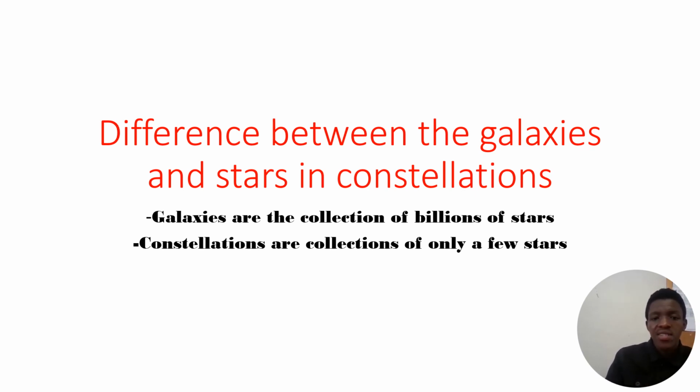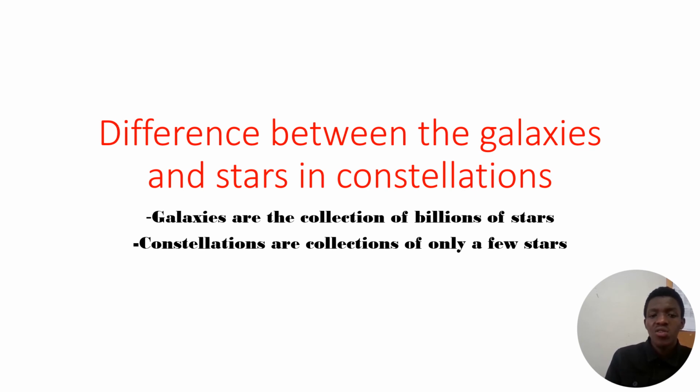Here we are differentiating between galaxies and the stars in constellations. We are doing this because many people make mistakes and cannot differentiate between constellations and galaxies, since galaxies are also stars and constellations are also stars. So let's differentiate between the two. Galaxies are a collection of billions of stars. When we are talking about galaxies, we are talking about billions of stars.